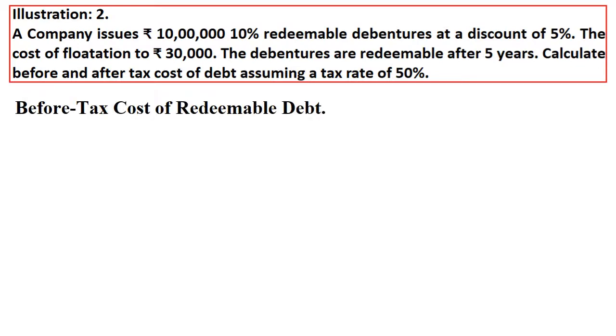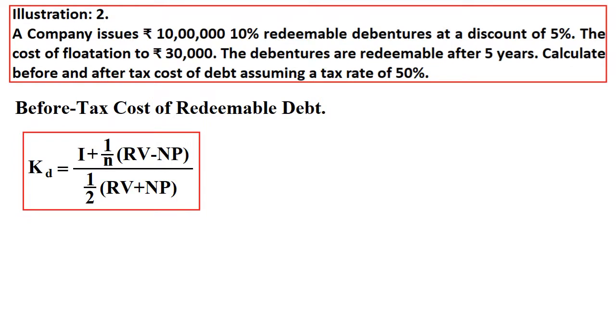Right, before tax. Apply the formula. KD is equal to I plus 1 by N into RV minus NP, divided by half of the RV plus NP. So 10,000 is the interest. How did I calculate this interest? 10 lakhs into 10%, 10,000, that is interest, right?